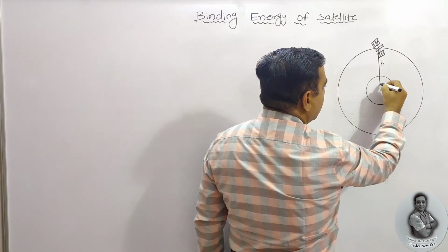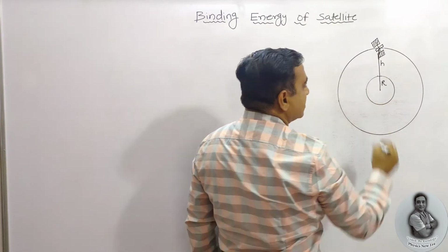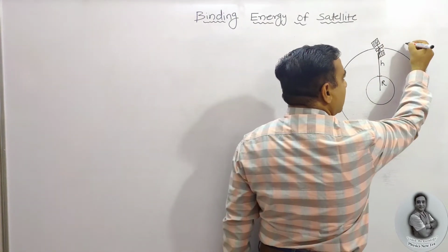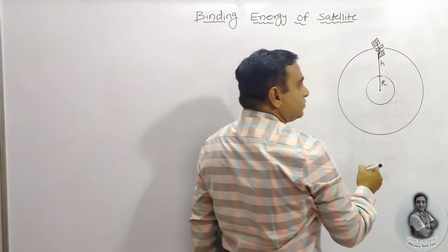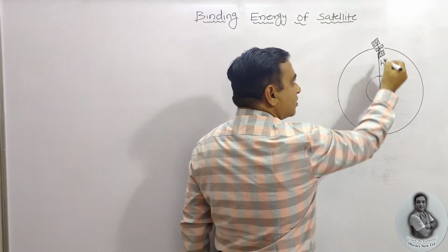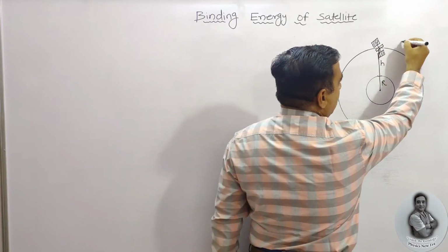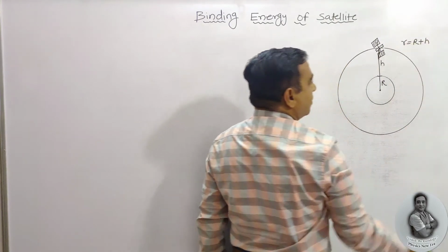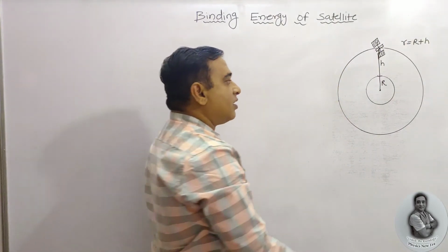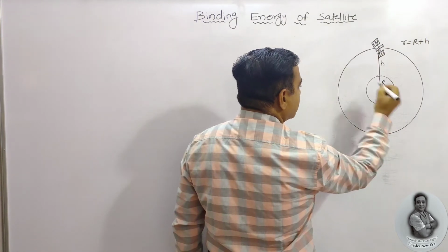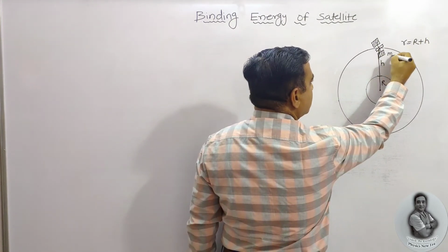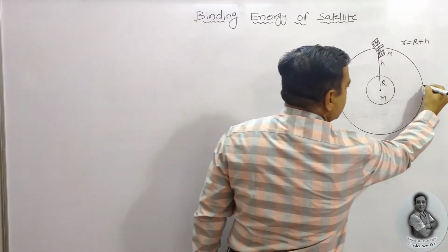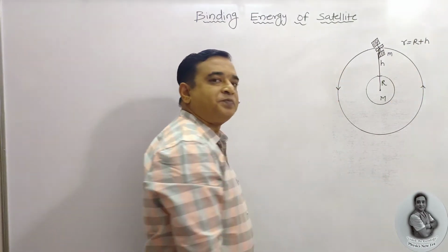See, this one is the radius of the earth. Capital R is the radius. h is the height from the surface of the earth. So we know that the orbital distance from the center of the earth to the satellite is the radius of the earth plus the height from the surface of the earth. Once again, capital M is the mass of the earth and small m is the mass of the satellite which is revolving in a circular orbit whose path is shown.